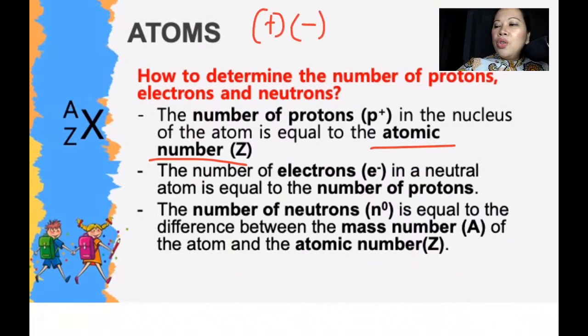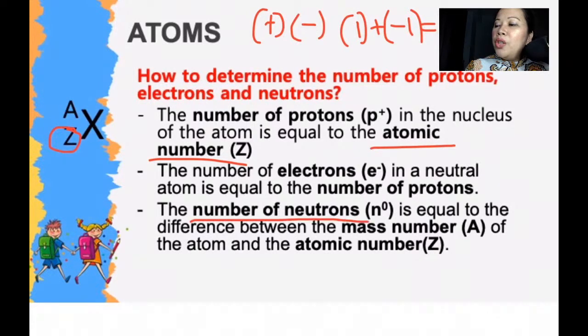To make this neutral, +1, -1, that is actually 0, right? That means the same with your charges, the number of positives should be equal to the number of negatives. So the number of electrons in a neutral atom should be equal to your number of protons. So the number of protons again is your atomic number, Z, okay?